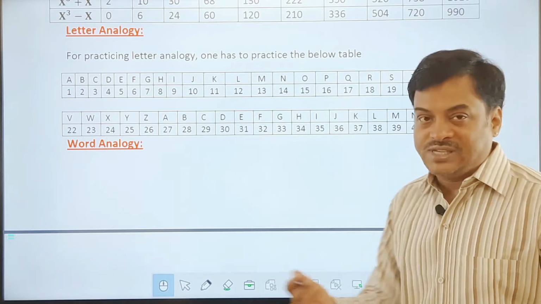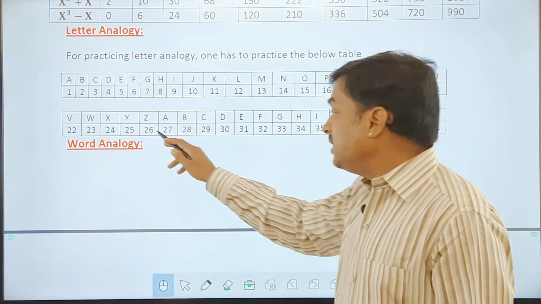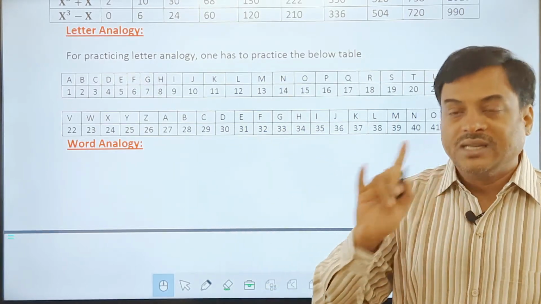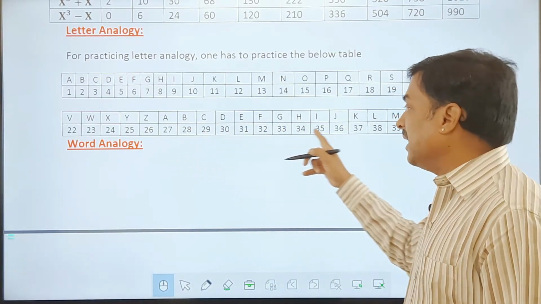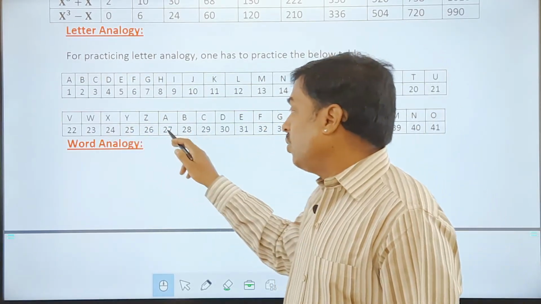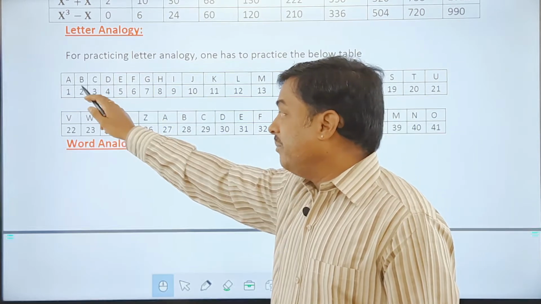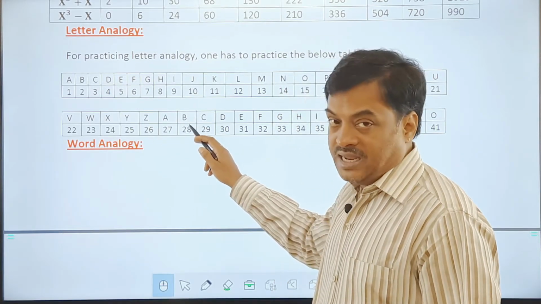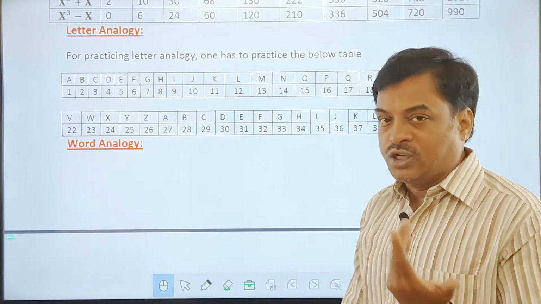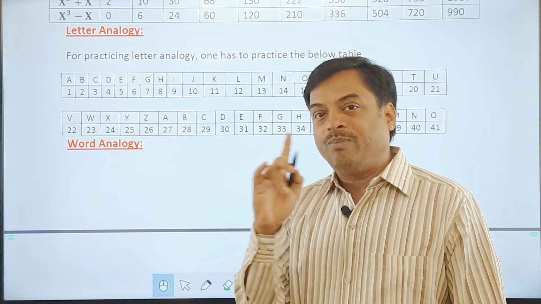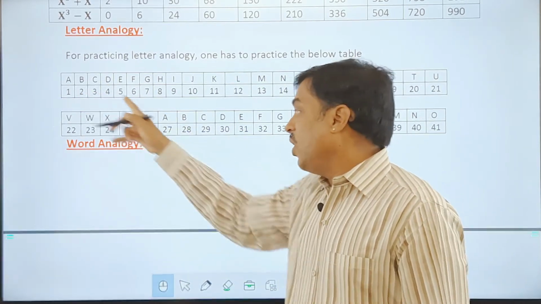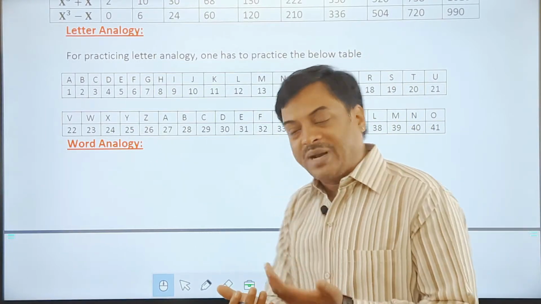If you observe here, Z, we all know, is 26, but after 26 we have 27, 28, 29, 30. So if you go in a cyclic order, then you'll find A, B, C, D again in continuation. So A can be called 1 or 27. B can be called 2 and 28. C can be called 3 and 29, that is plus 26, my friend. If you understand the logic, A can be called 1, or 1 plus 26, which is 27. So it can be called 1 or 27. In that fashion, we can practice this.